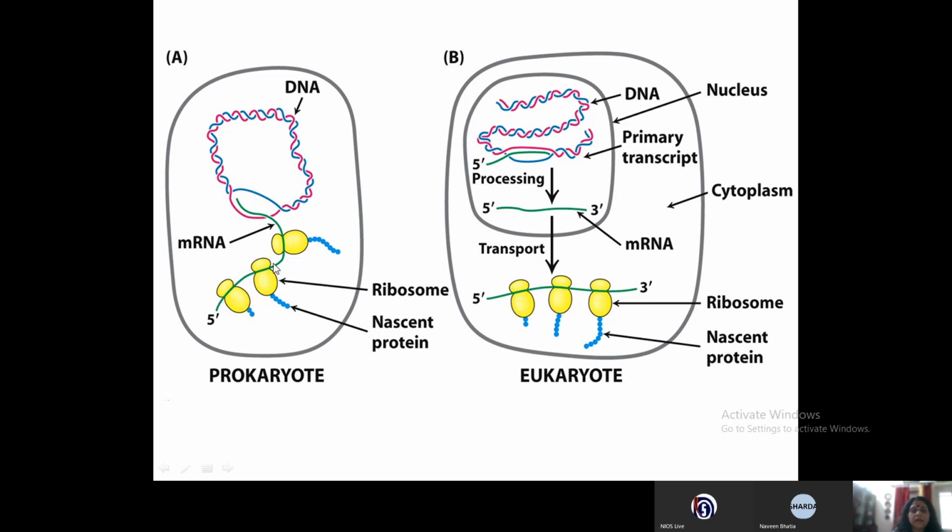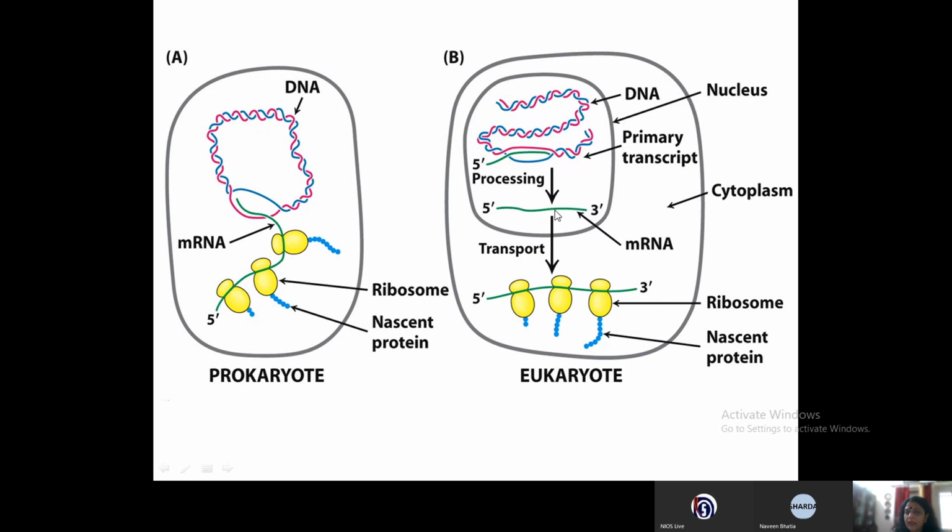You can see the moment the mRNA is being formed, the translation process is also started and the polypeptide is being formed. Whereas in eukaryotes, you see what is the difference? In eukaryotes, there is a nucleus and there is a cytoplasm. Now, the mRNA is formed in the nucleus and it is not a functional mRNA. It is called the heterogeneous nuclear RNA. Now, this undergoes processing to form a functional mRNA.